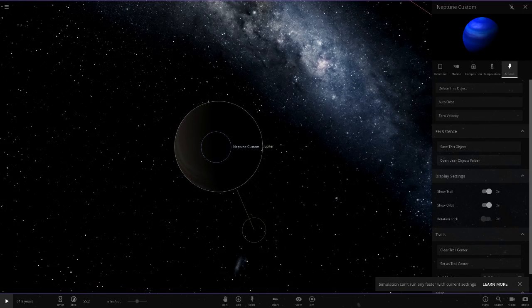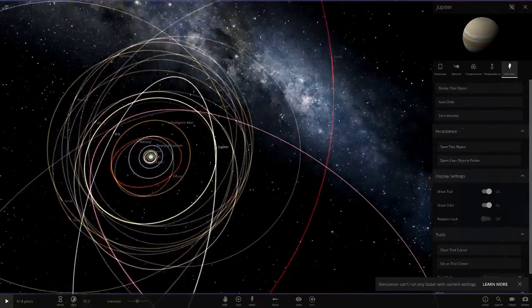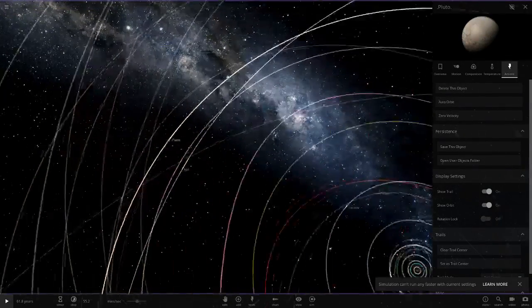So Jupiter is where Neptune is. Alright, so there we go. So I wonder what effect that will have on the outer solar system. Now Jupiter's a lot further out. Will it still make them wobble or not? That's what we're going to find out.